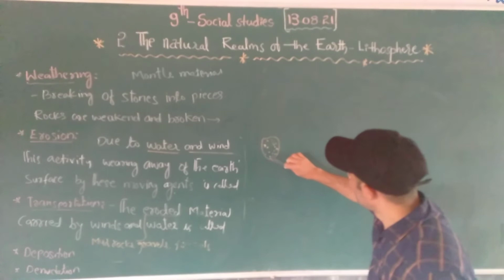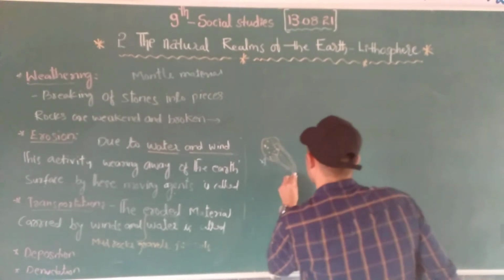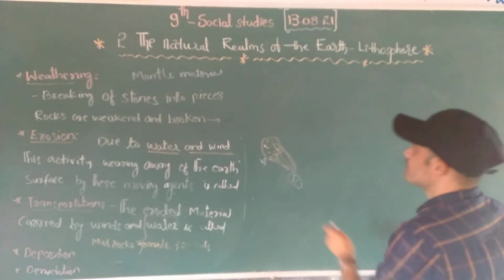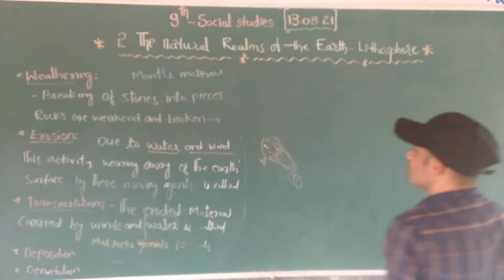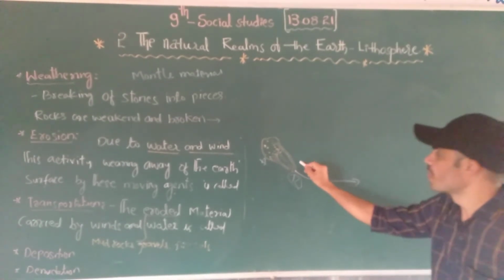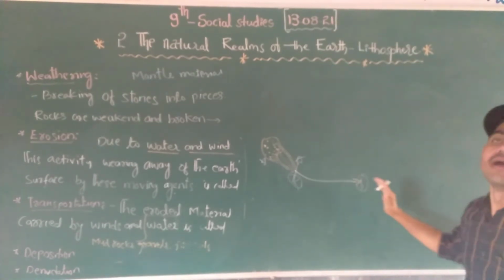These are eroded from one place to another place, right? Here, A to B, we can see. These are the eroded materials. They move from one place to another place.